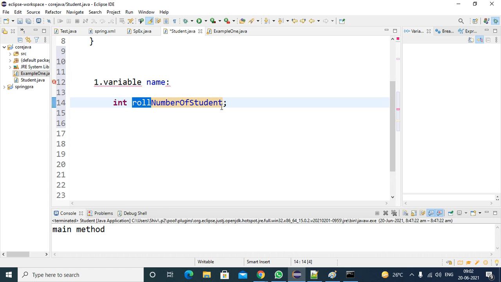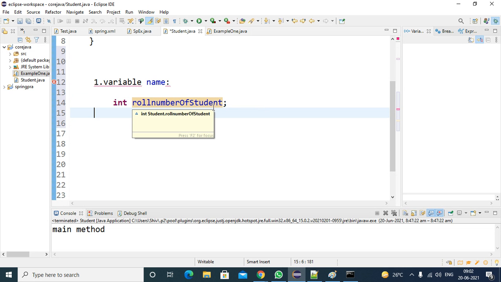But actually roll number is a single word, not multiple words. Of is the second word, student is the third word. So in this variable you have three words: roll number, of, student. Roll number of a student, no problem. In this name you have three words, so where do you need to use the upper case and where do you need to use the lower case letters?